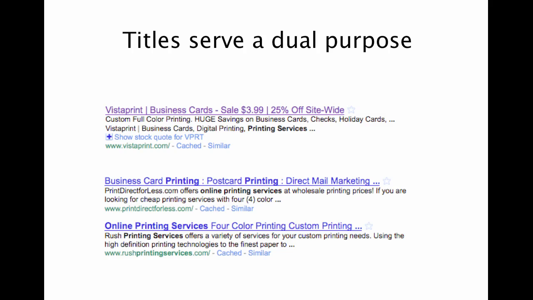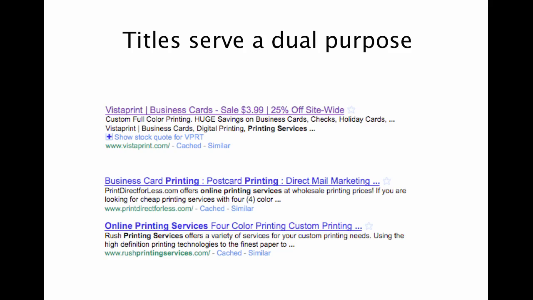I want to show you some examples of titles that are all within the same vertical. So all of these companies sell printing services. And the top one, the one that's highlighted, is a nice, sexy title because not only are you seeing the key phrases in there, in this case business cards, but also Vistaprint makes sure that everyone knows that these are on sale and that it's 25% off site-wide. So Vistaprint has done a really spectacular job making sure that they have the key phrases in their title, but they also pair those key phrases with a benefit statement.